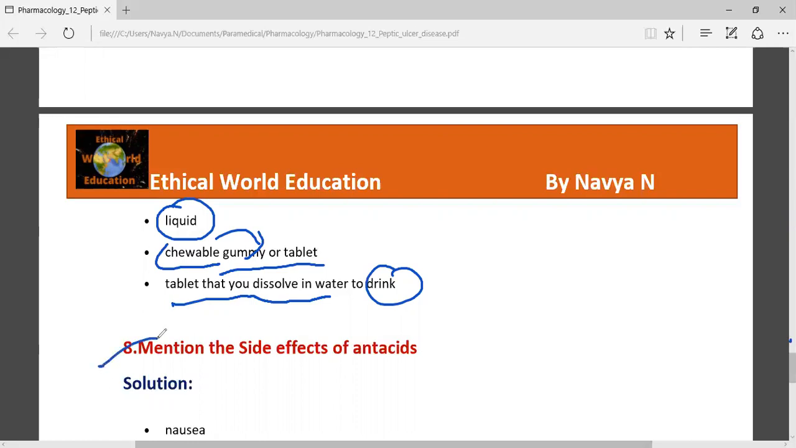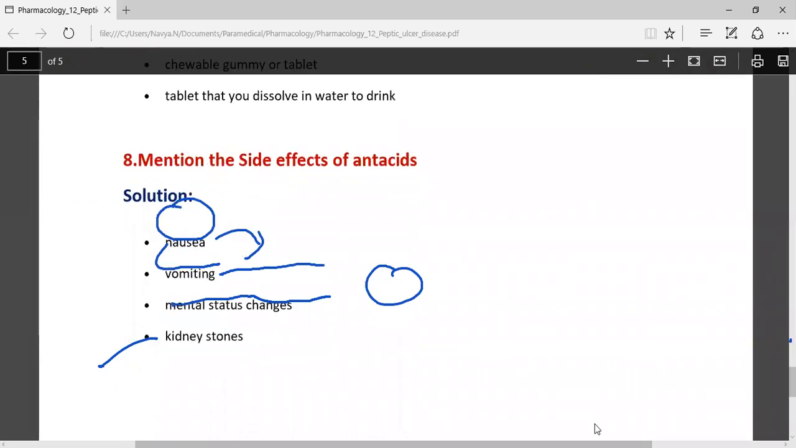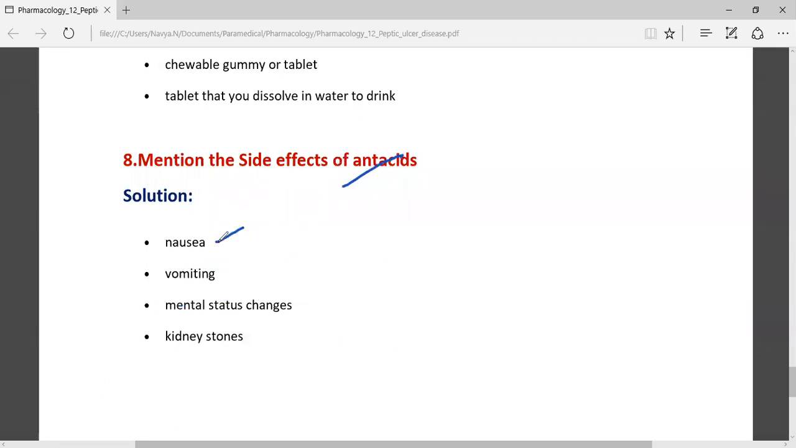And what are the side effects of antacids? Nausea, a very common side effect, and vomiting, mental status changes, mood swings, and kidney stones. These are the common side effects of the antacids.